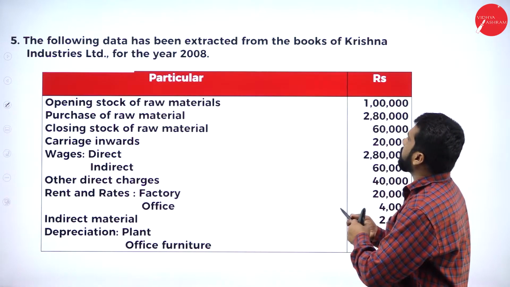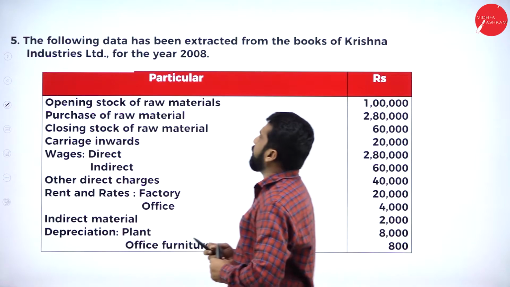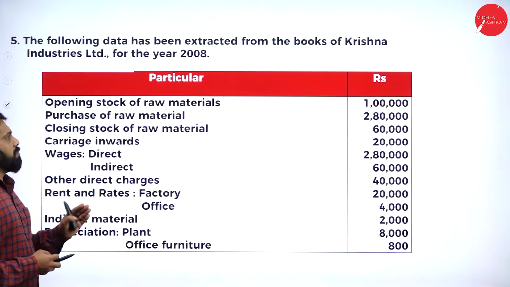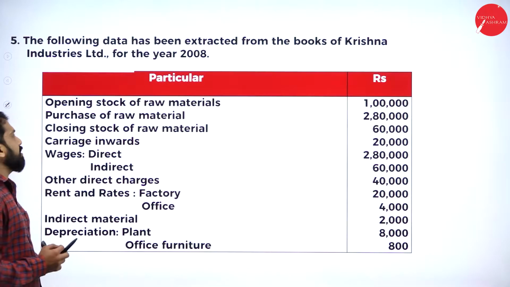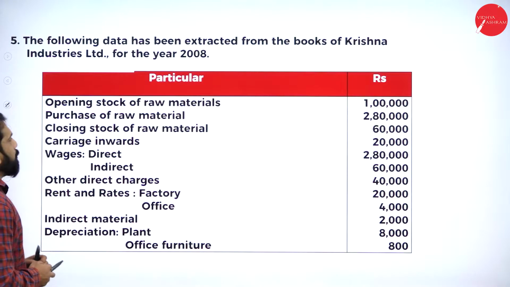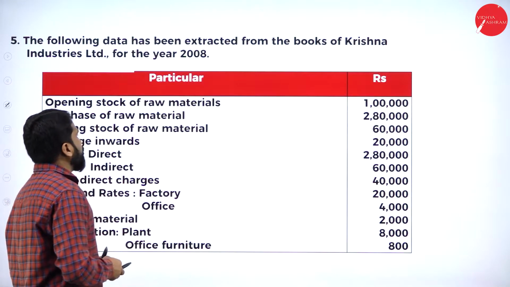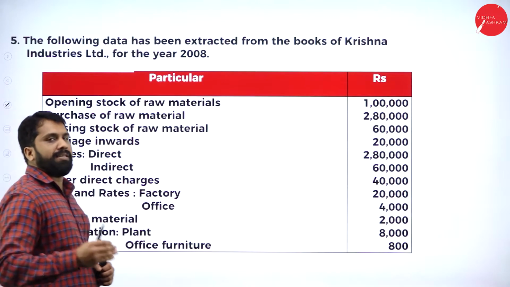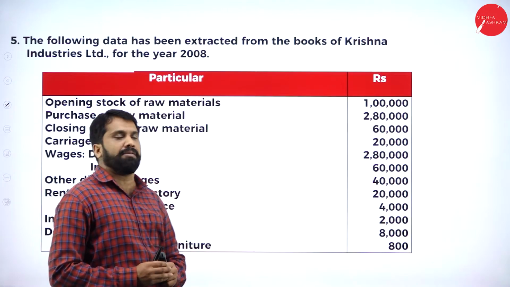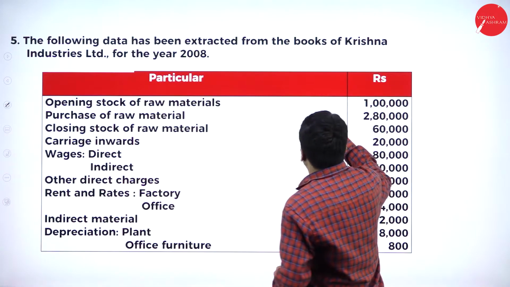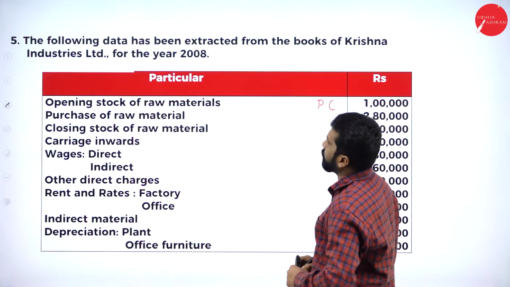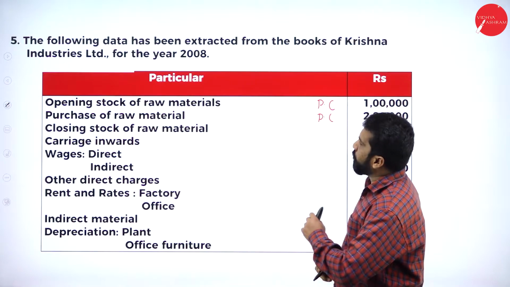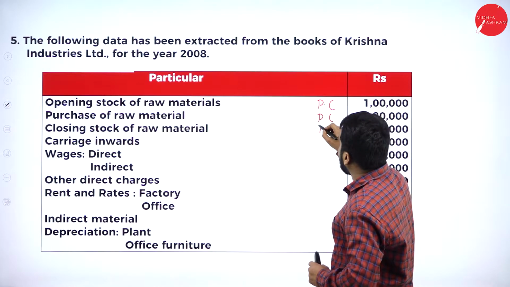The following data has been extracted from the books of Krishna Industries Limited for the year 2008. This will be in rupees. Here, the opening stock of raw material, purchase of raw material, and closing stock of raw material are given in a simple format. Opening stock of raw material comes under prime cost. Purchase of raw material comes under prime cost. Closing stock of raw material comes under prime cost.